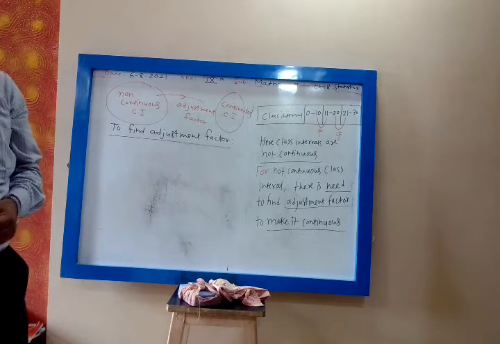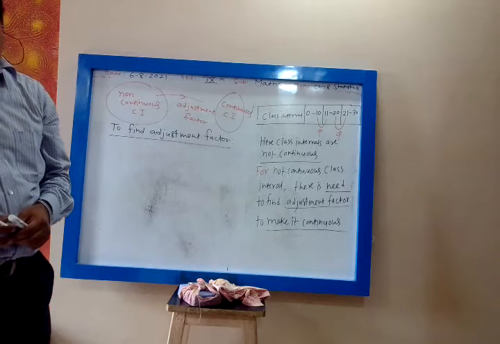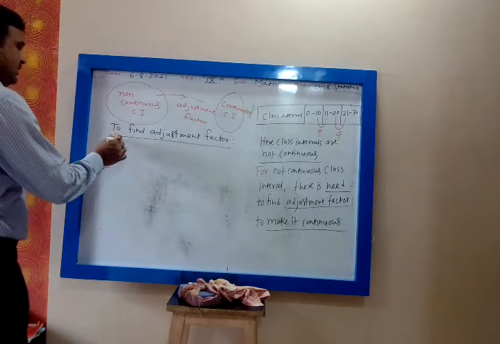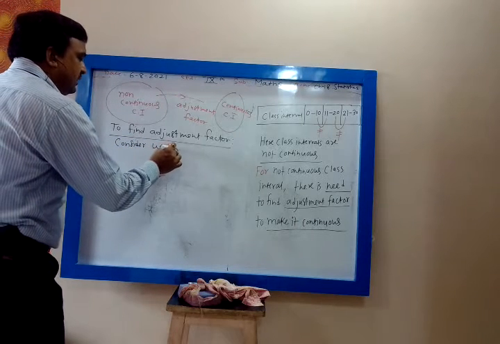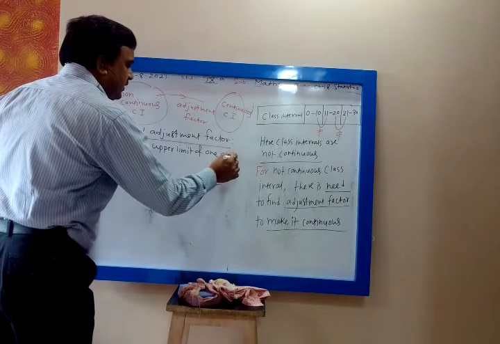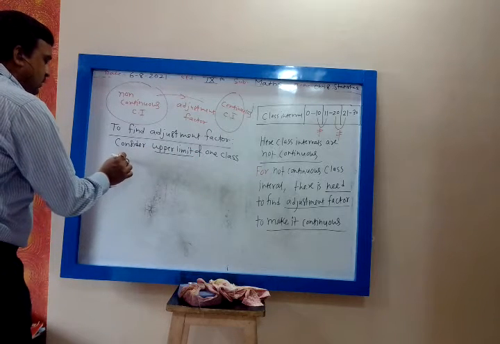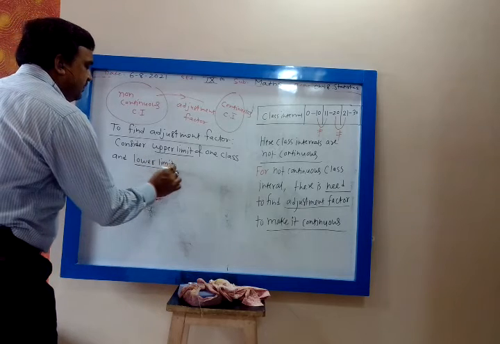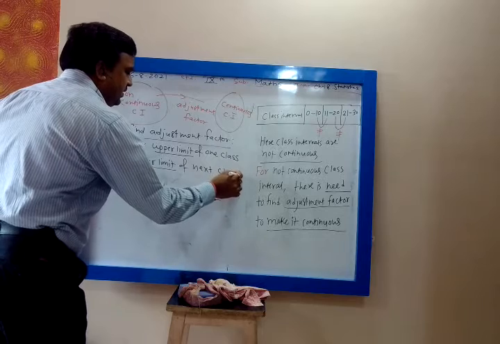Now how will we find the adjustment factor? Consider the upper limit of one class and the lower limit of the next class.